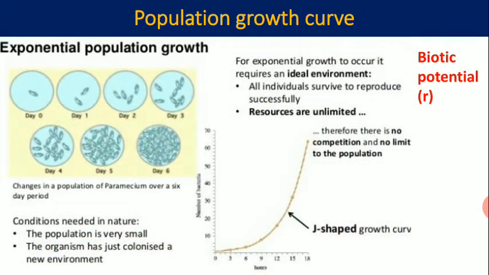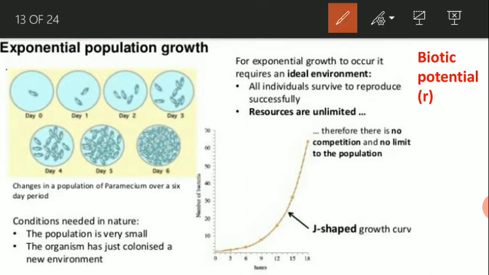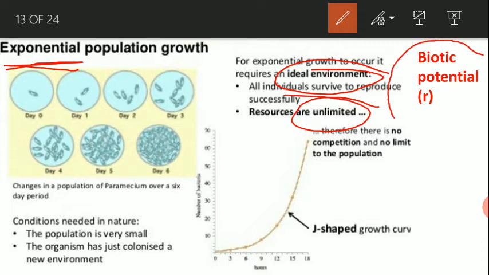Now the population growth. Population can grow under two conditions: where the resource is unlimited and where the resource is limited. Let's start with the unlimited resource condition. Here the population is growing at an exponential rate because it's an ideal condition and resources are unlimited, and that's why all the individuals reproduce at their biotic potential.